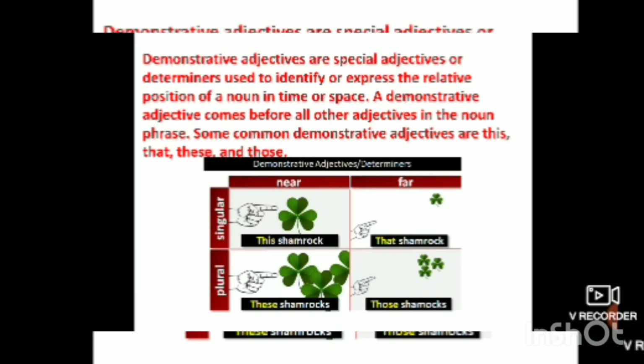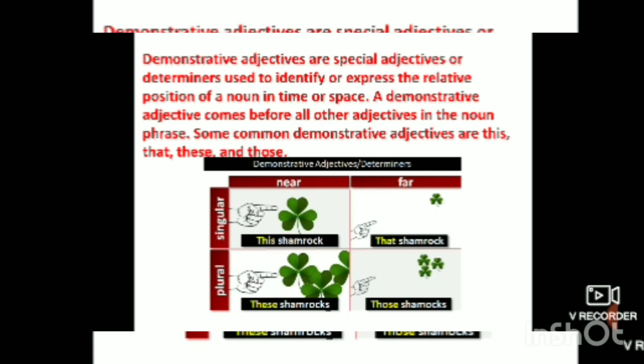So demonstrative adjectives are special adjectives or determiners used to identify or express the relative position of a noun in time or space. How special, we will see.